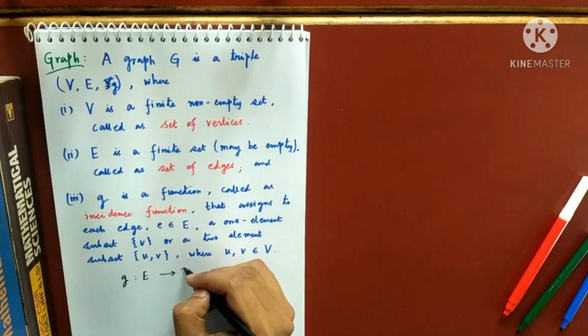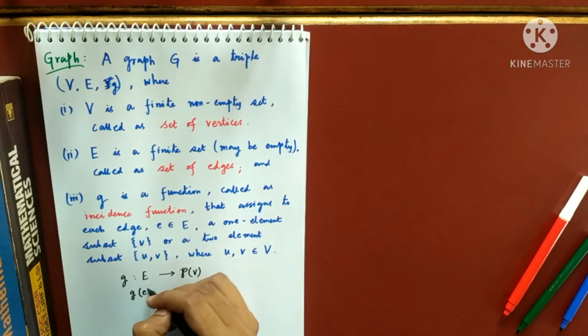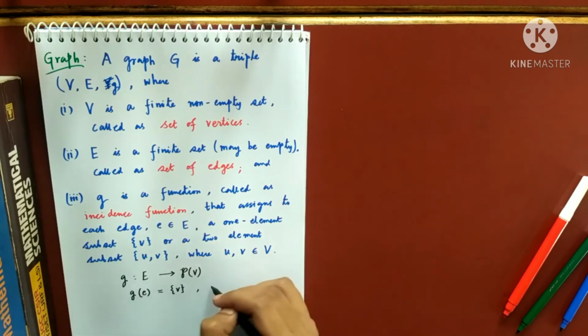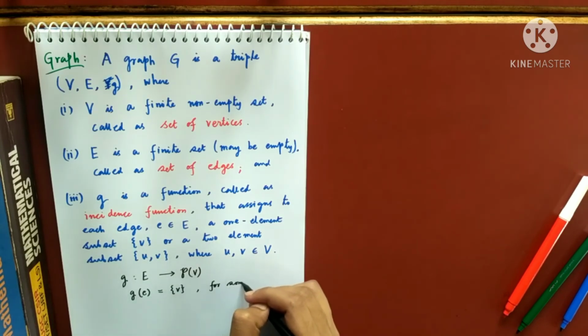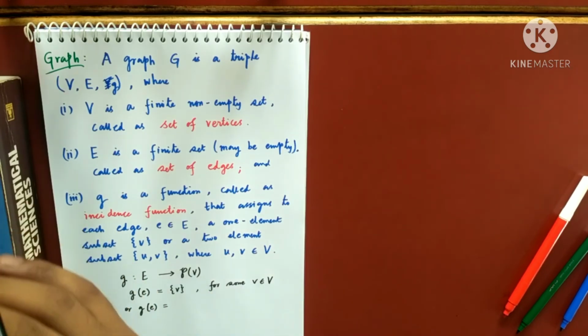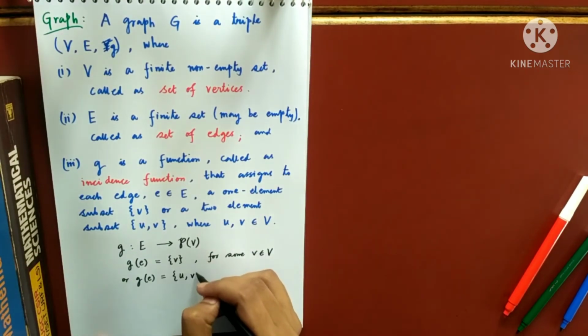So I can say this is the power set of V. G of E can be either a singleton {V} for some V in V, or a two-point subset {U, V}.